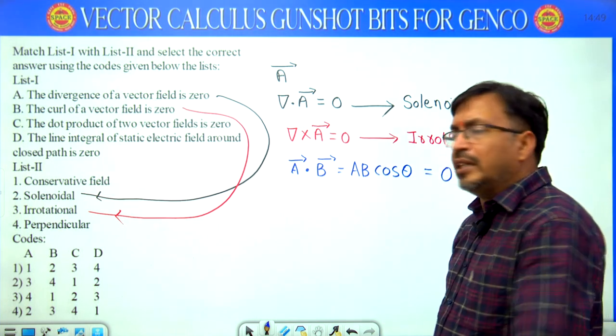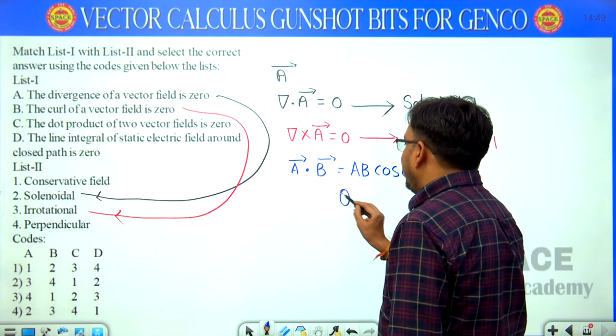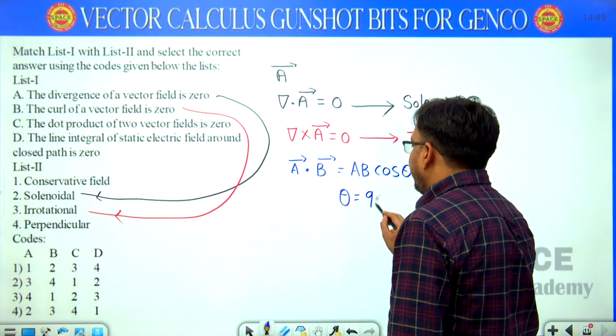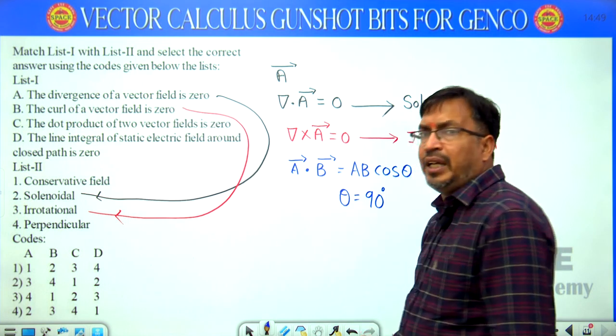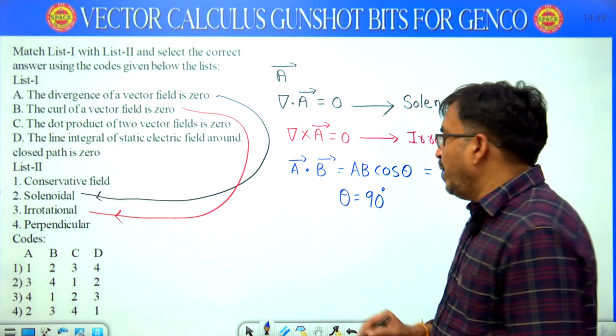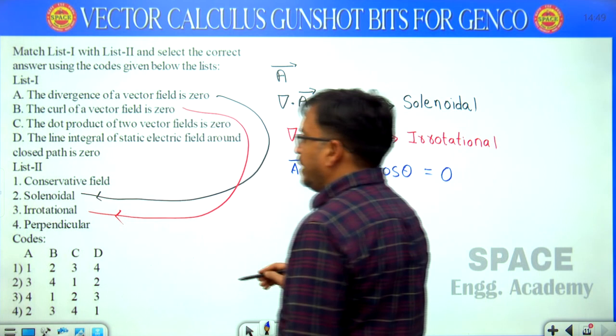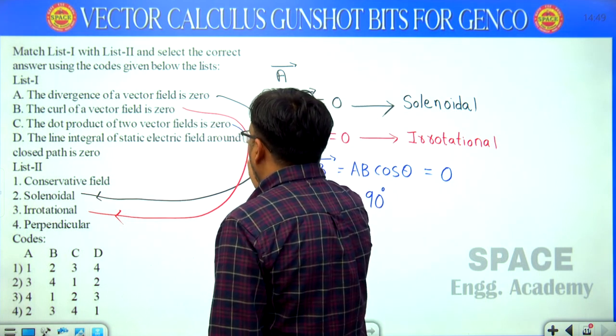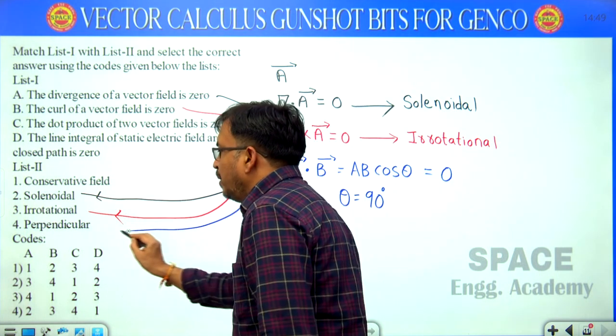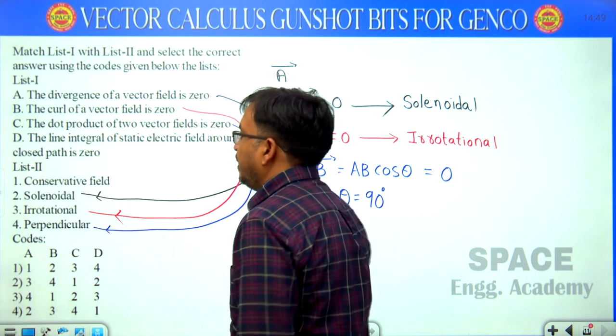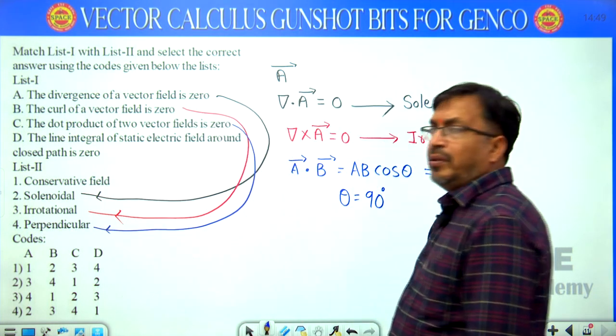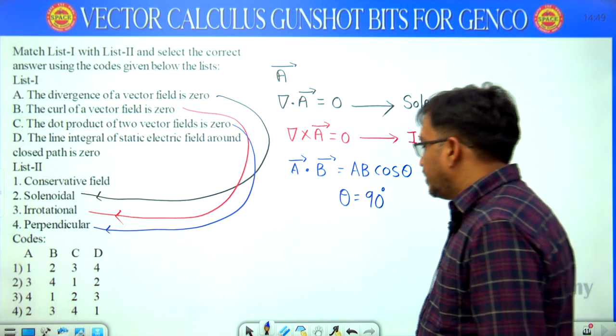So what is the angle between these two vectors? 90 degrees, since cos 90 is the only value that gives 0. So when theta equals 90 degrees, the two vectors are perpendicular to each other.